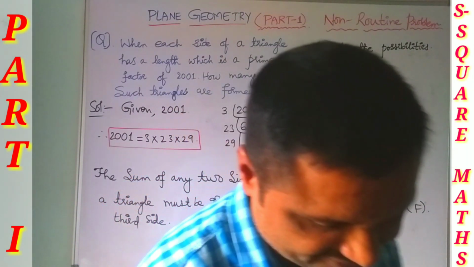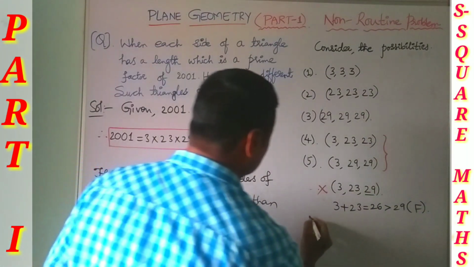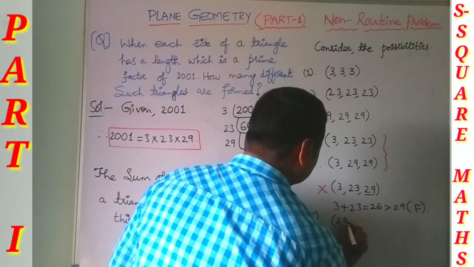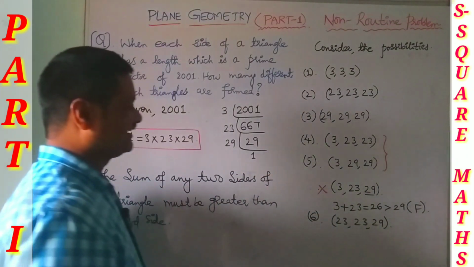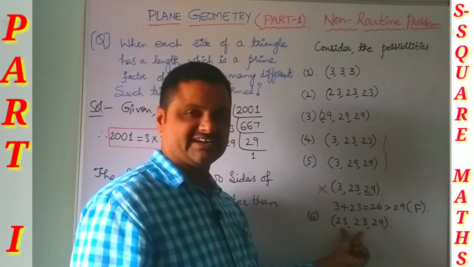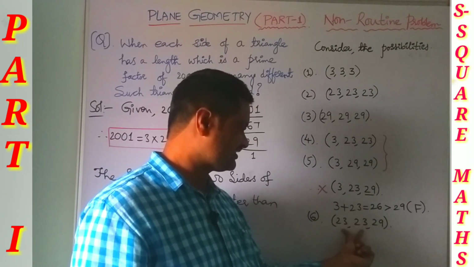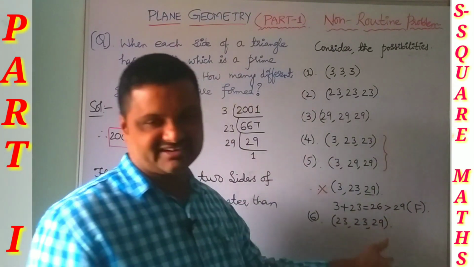Let us check the remaining two possibilities. Let us go for 23, 23, 29. Here the sum of any two sides is always greater than the third side: 23 plus 23 is 46, greater than 29, and 29 plus 23 is greater than 23.